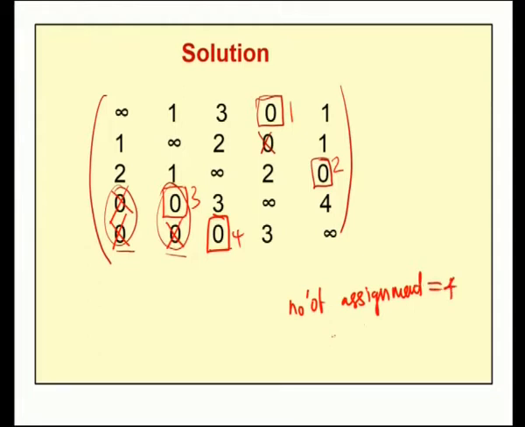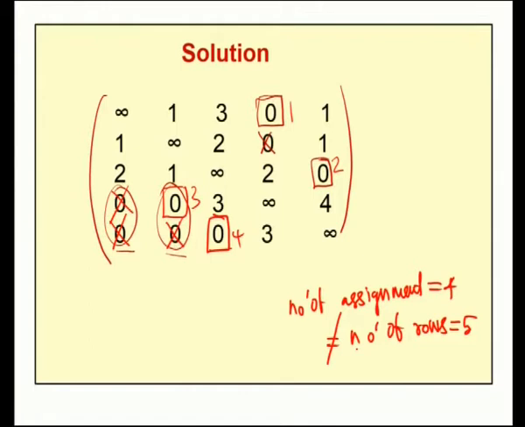If the number of assignments equals the number of rows or number of columns, then the optimal solution is obtained. Here the number of assignments equals 4 and the number of rows equals 5. Since 4 is not equal to 5, the number of assignments is not equal to the number of rows, therefore, the optimal solution is not obtained. Therefore, we have to improve the solution. Since we are unable to obtain the optimal solution, we have to improve this solution.